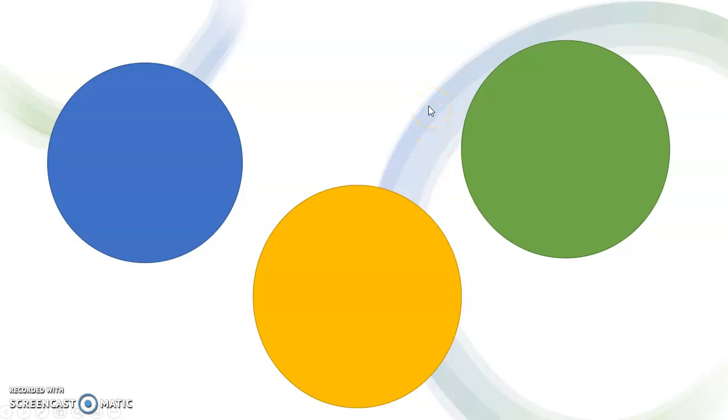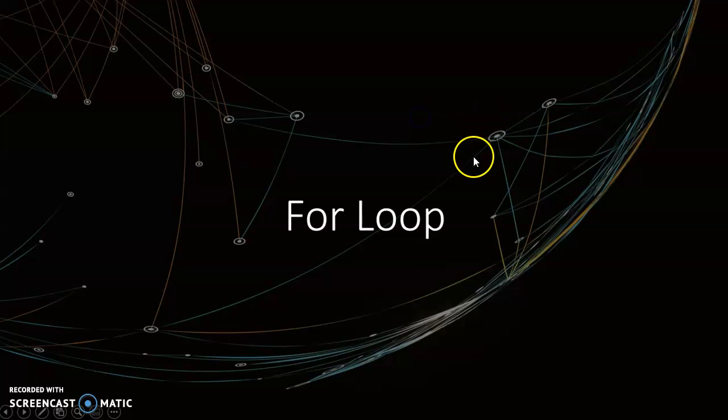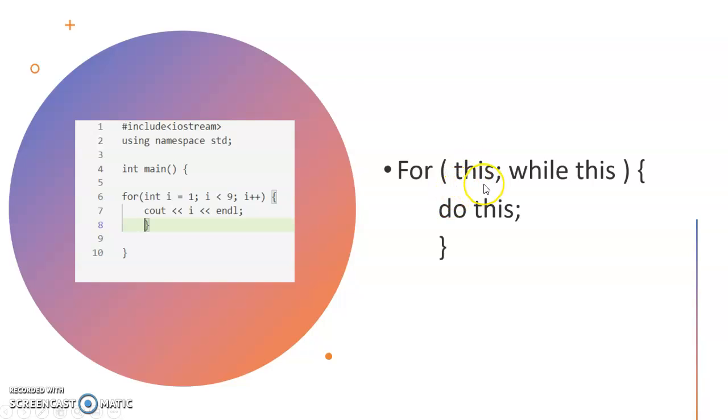So the three main types of loops are going to be for loops, while loops, and do-while loops. For loops are special in that they have a conditional at the beginning, and then they also have a while this statement right after that. As long as that's met, they execute a block of code underneath it.